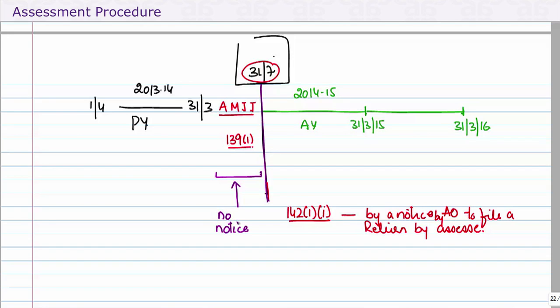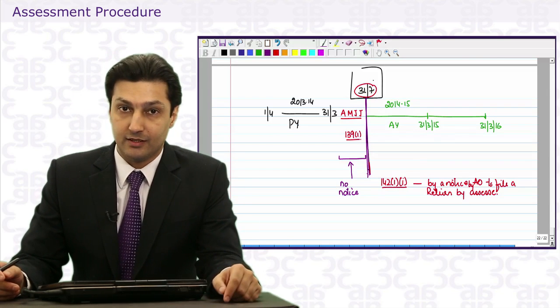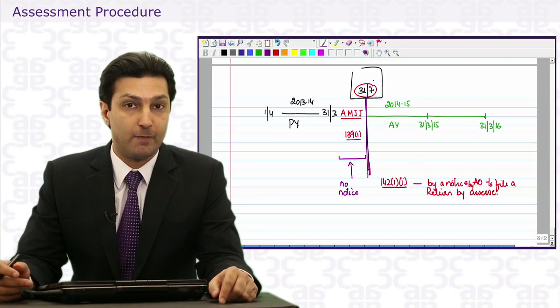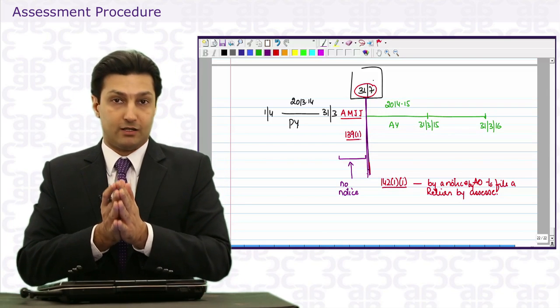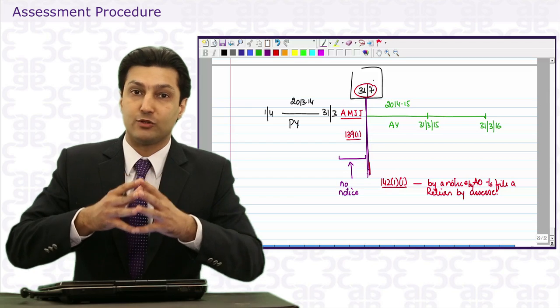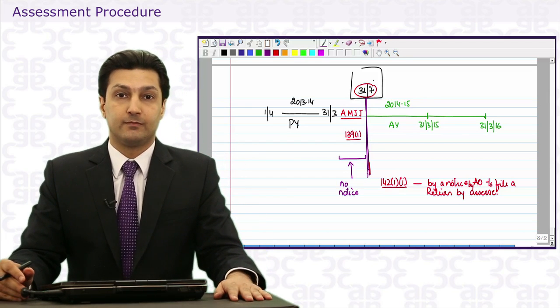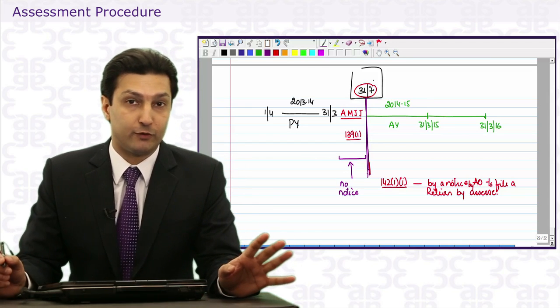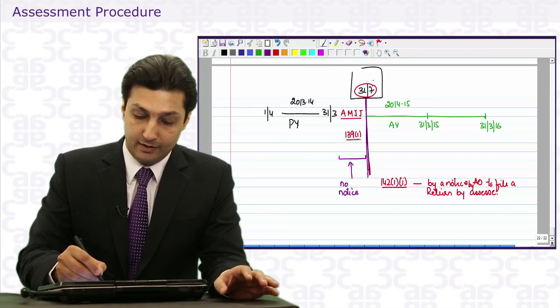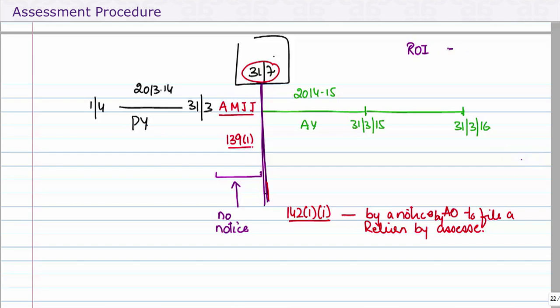What if the assessee has already filed a return here before the due date? Can the AO now send a notice seeking another return under 142(1)(1)? Well, the wording of 142(1)(1) starts with, where an assessee has not furnished a return. Therefore, it is very apparent that if you furnish a return before the due date, then a notice under 142(1)(1) cannot be sent. That means if a return under 139(1) has been furnished, then no notice under 142(1)(1).